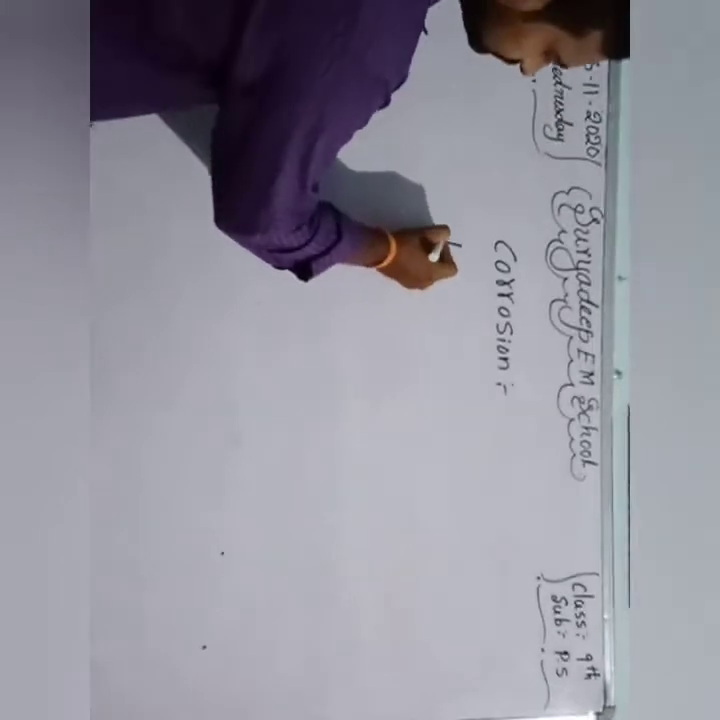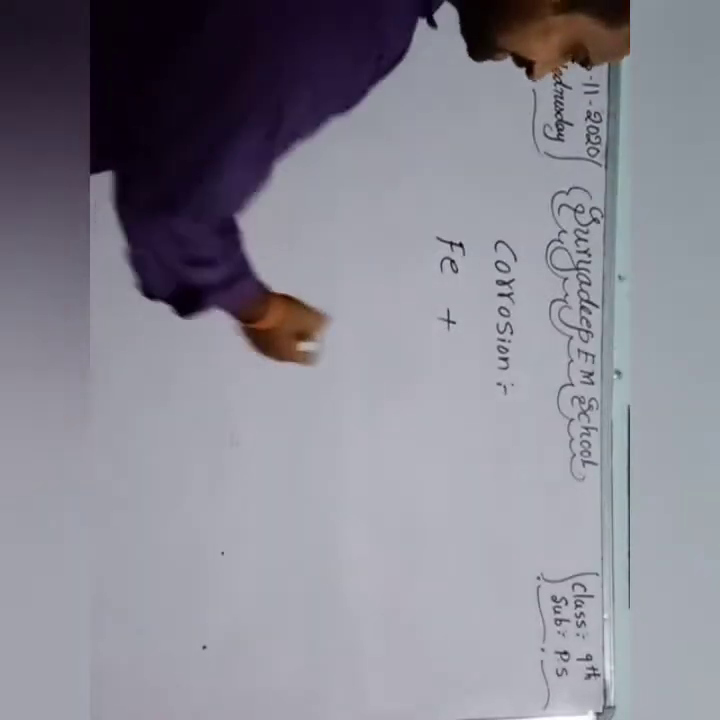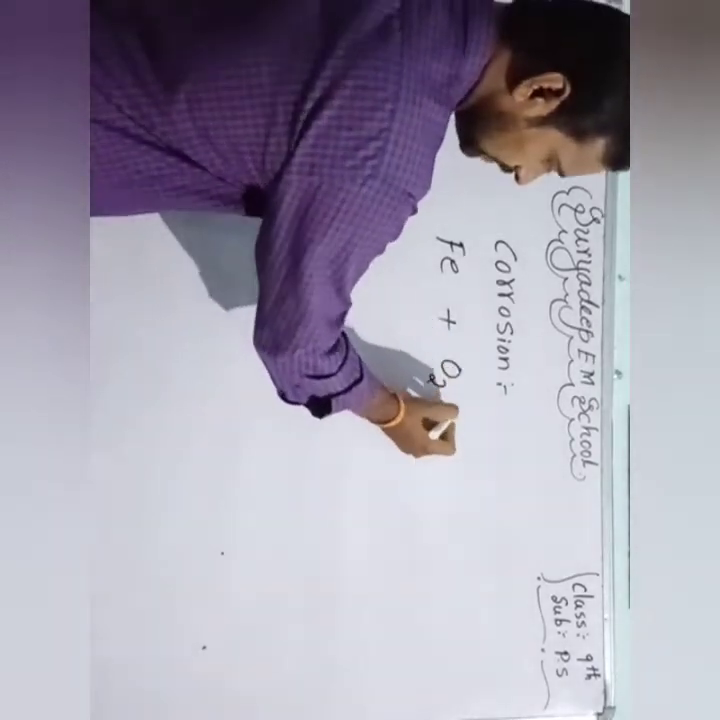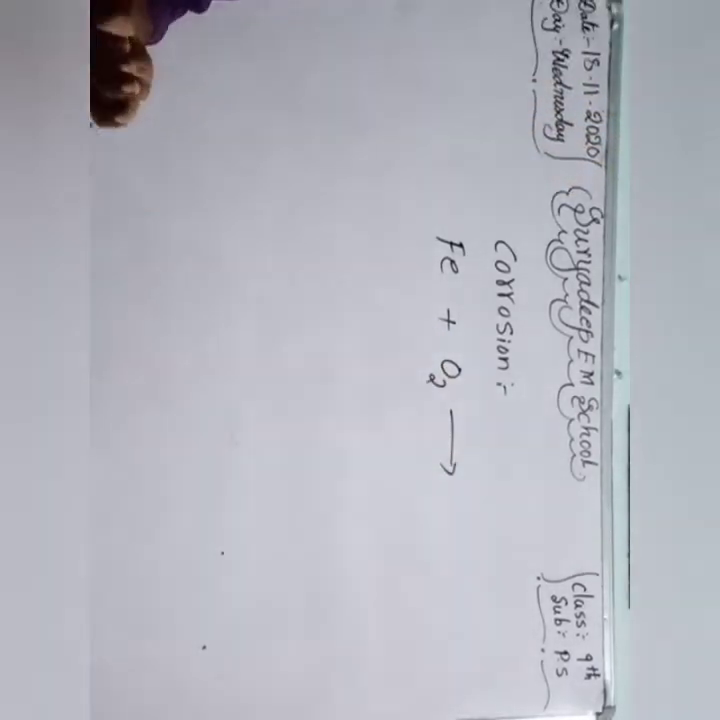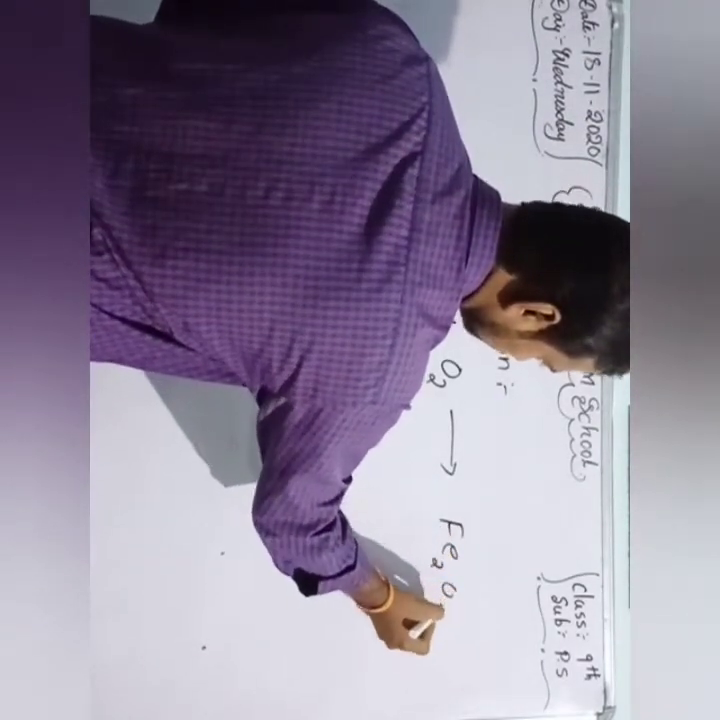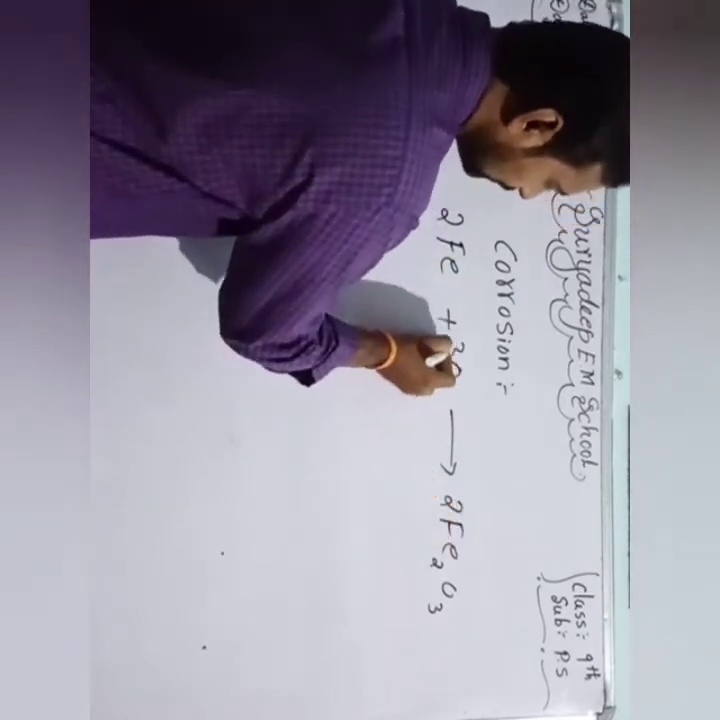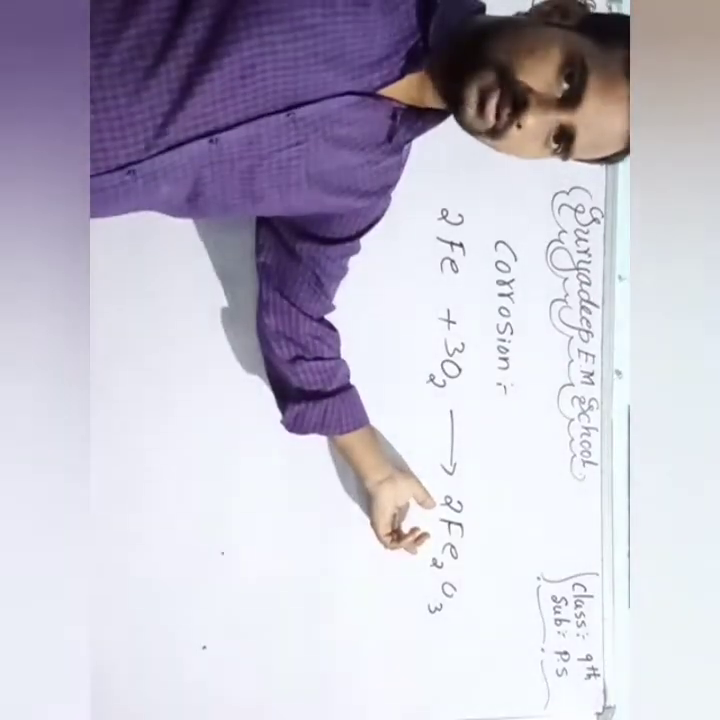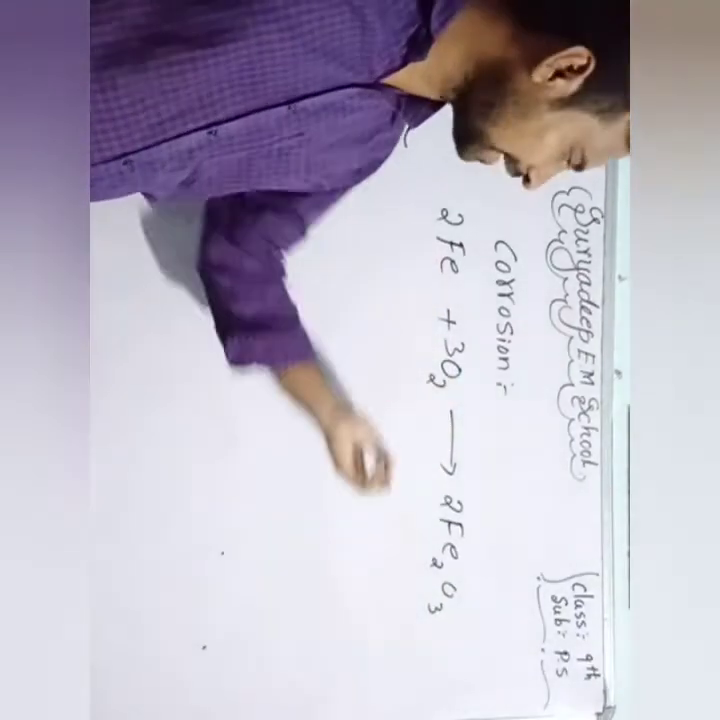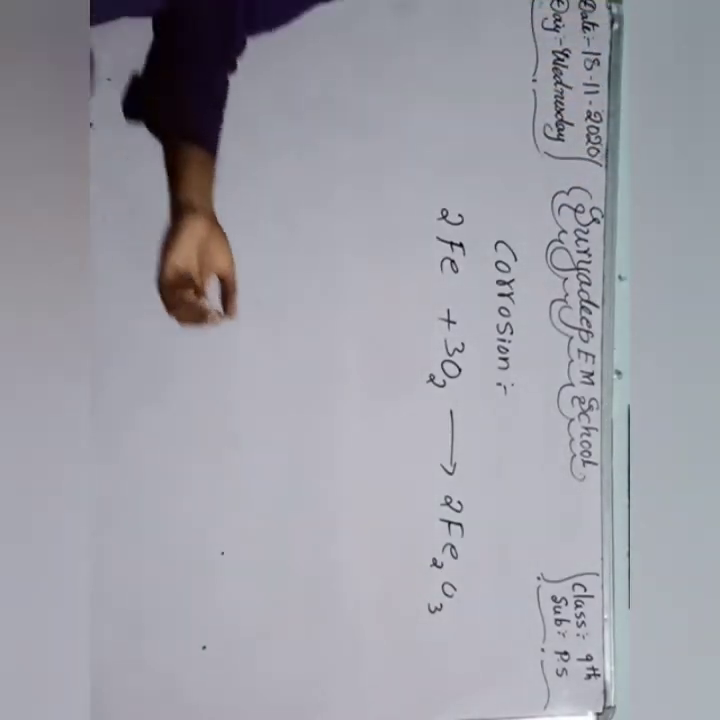Clear? Now, for example, take iron. Iron is exposed to air. Air means oxygen. So it gives iron oxide. The iron oxide formula is Fe2O3, from 2Fe and 3O2. Clear? This is called rusting of iron. Iron reacts with oxygen to give iron oxide, or ferric oxide. This is called rusting of iron.